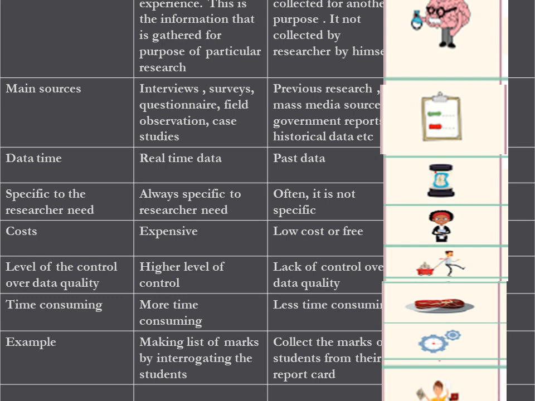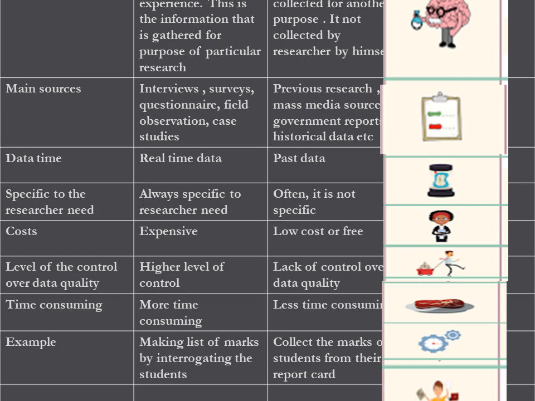Secondary data means data which is already in existence and was collected for some other purpose than answering the question in hand. Suppose you are not directly asking the question, it is data that is already collected. For example, if I have to get the marks, I will only see your report card. I will not ask you. So these are secondary sources. These data can be obtained from published sources such as government reports, documents, newspapers, etc.